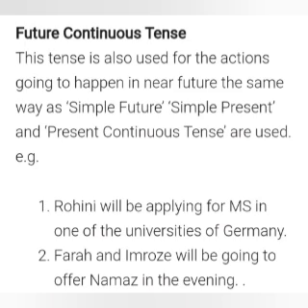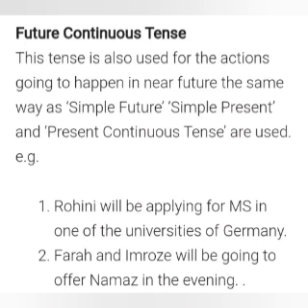You can also say it is used for actions that will be happening continuously in the future. Okay, like for example, Rohini will be applying for MS in one of the universities of Germany.